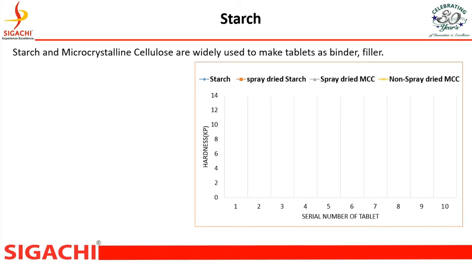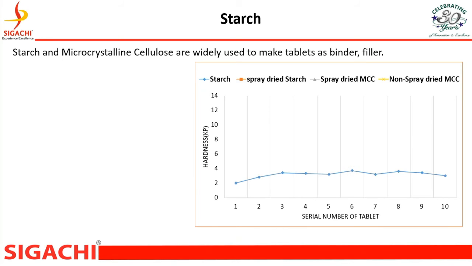Microcrystalline cellulose and starch, both binders, are used frequently to make tablets. But starch has some limitations.